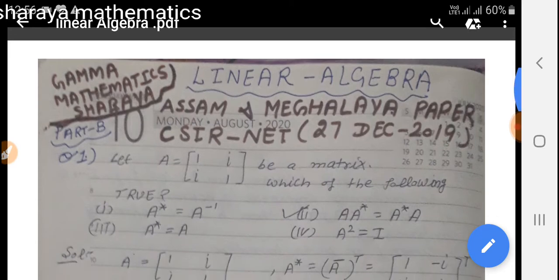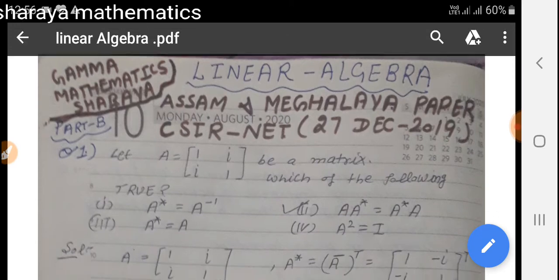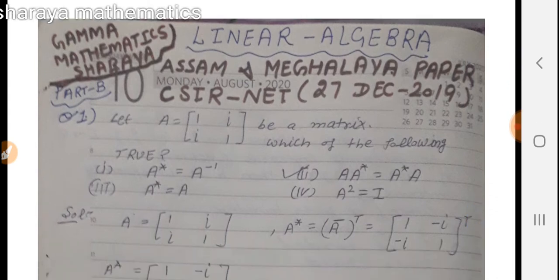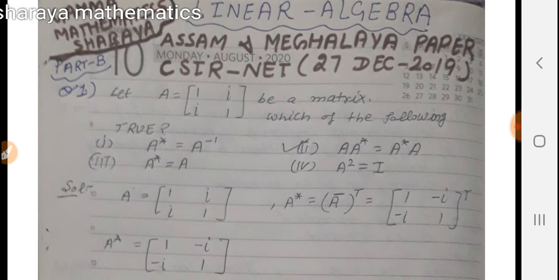Here, the first question is: let A be the 2 cross 2 matrix [1, iota; iota, 1]. Then which of the following is true? First option is A star equals A inverse, second option is A star equals A star A, third option is A star equals A, and fourth option is A square equals identity.